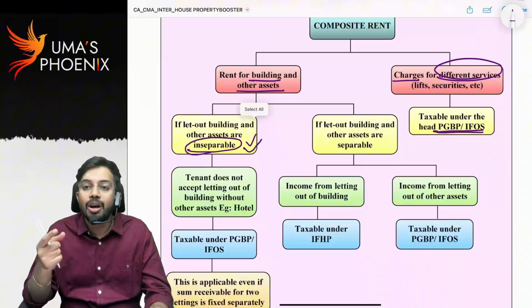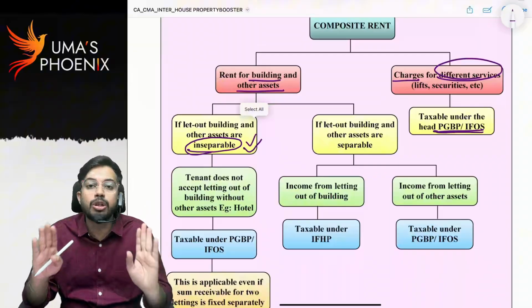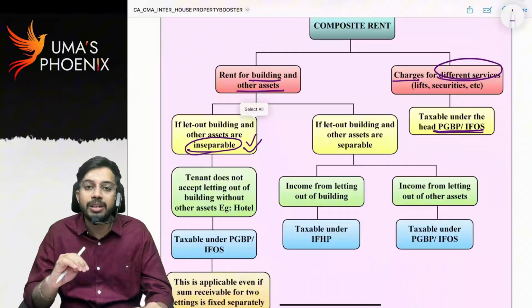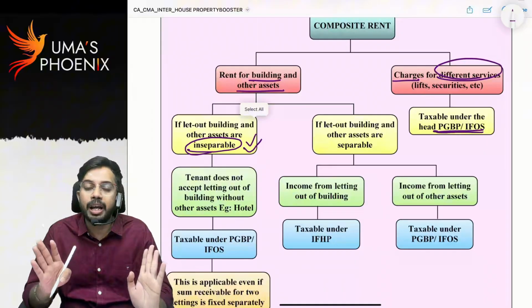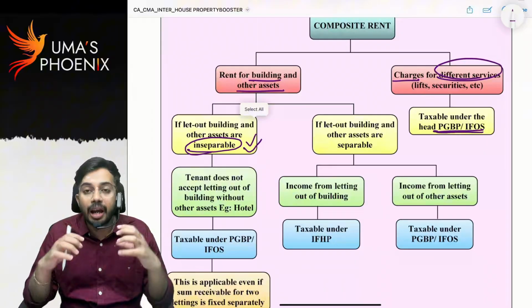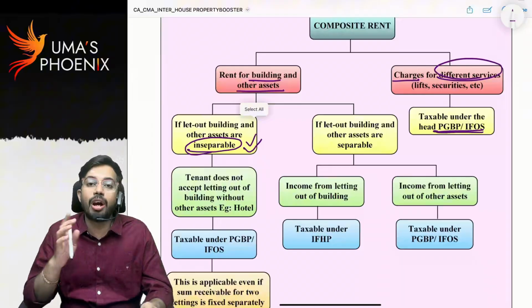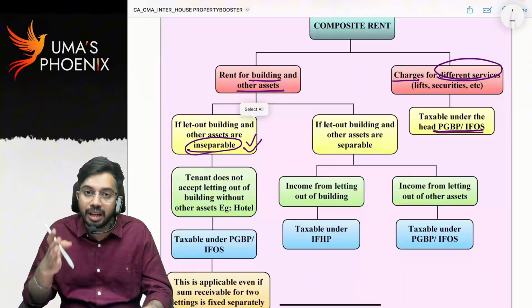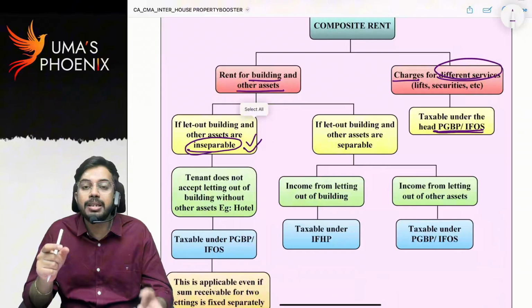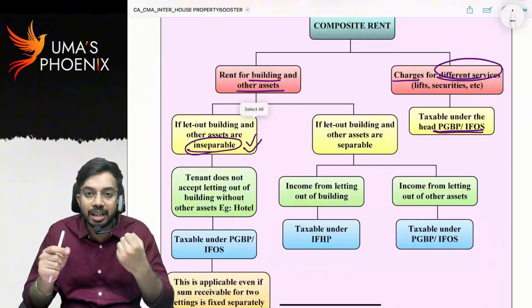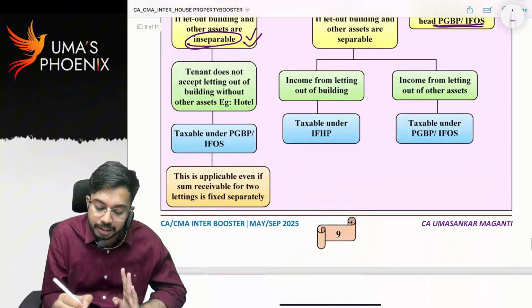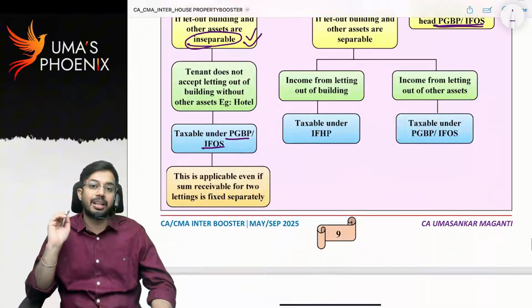In hotels, the hotel owner is not willing to give house property alone, and the customer is also not willing to take house property alone. Both will enter into an agreement only if other assets are also given along with the house property. That's why in the hotel business, whatever rent is received is taxable under the head PGBP or IFOS. Are you able to understand?